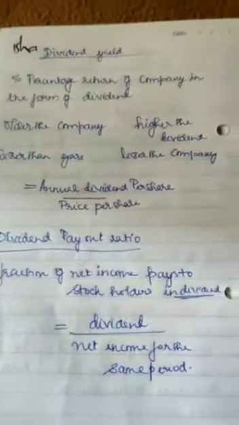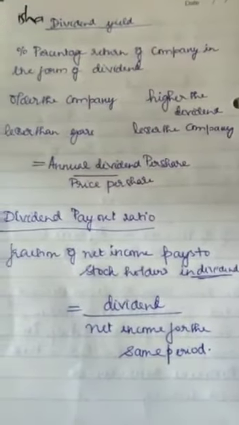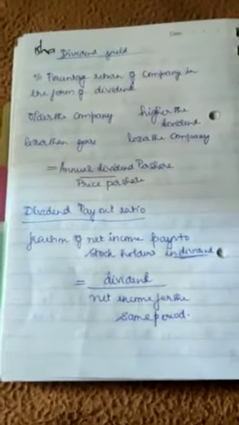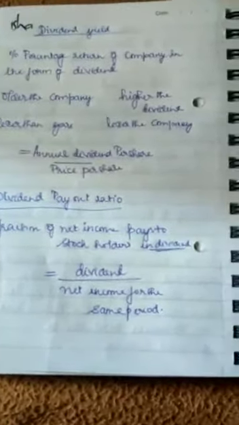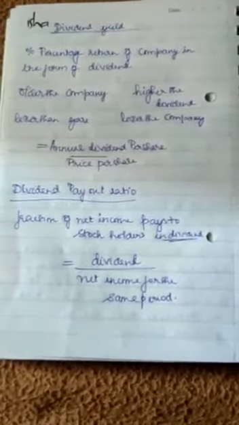Next is dividend yield. You all know that dividend yield is the percentage return of a company in the form of dividend. If the company is quite an older company, then the investors will get a high dividend. If it is a lesser company or a very new company, the dividend will be very less.